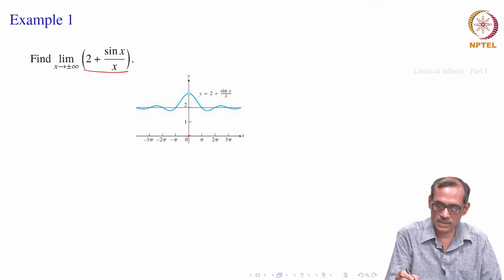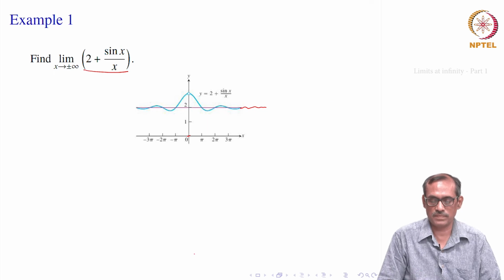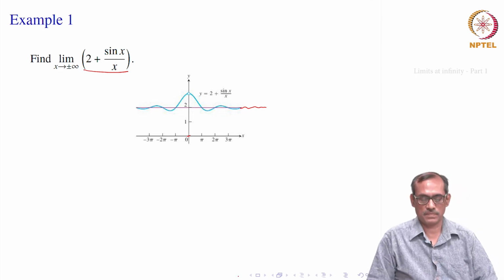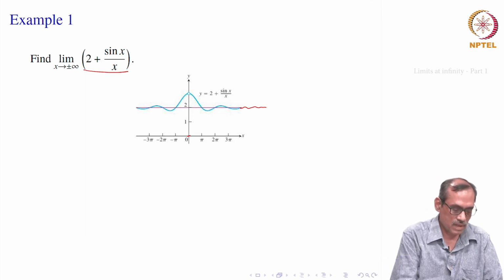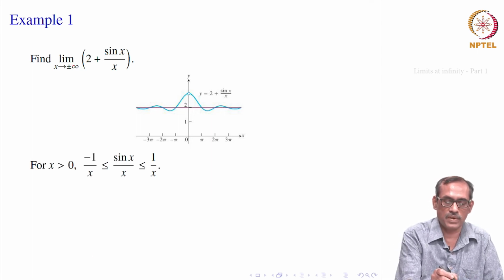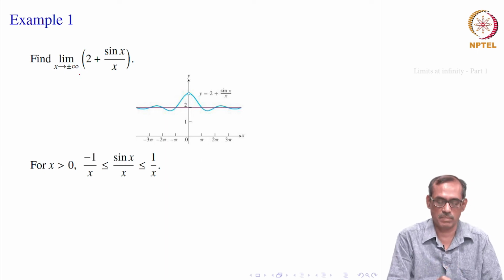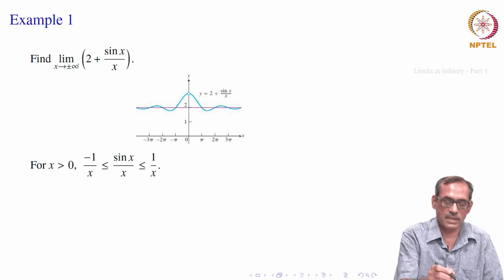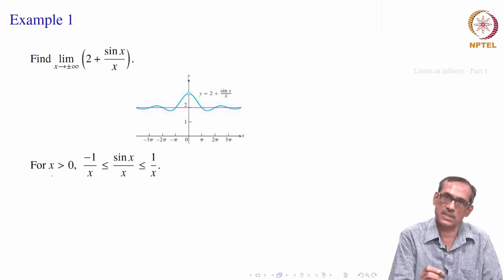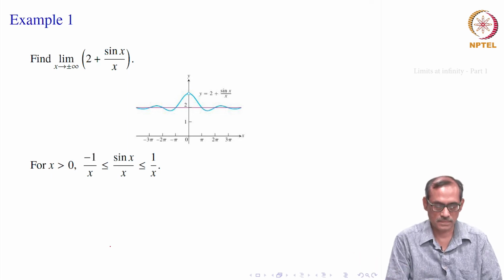As we see, when x goes to infinity, these oscillations become smaller and smaller, it becomes 0. Similarly on the left side, and this 2 remains. So, the limit should be 2, that is our guess. Okay, let us find out how it happens. So, suppose x is bigger than 0, we are trying to find the limit as x goes to infinity now. Minus infinity we will tackle separately. So, for that we can assume x is bigger than 0, even x is bigger than 100, because x should be lying closer to infinity.